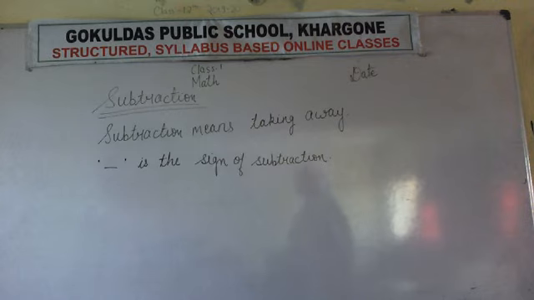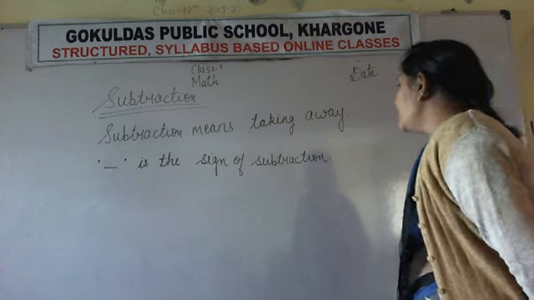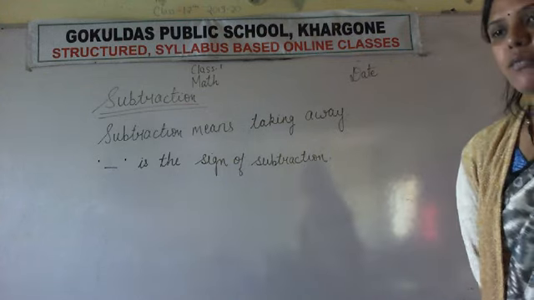So what we have written: subtraction means taking away, and the next line is, small slanting line is the sign of subtraction. Write fast.